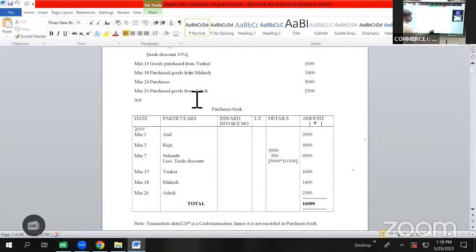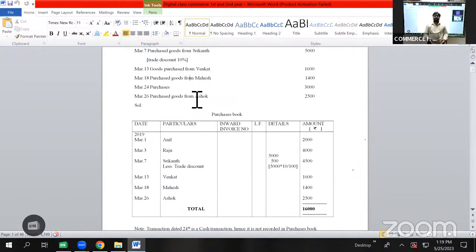Then finally we'll be doing the total for this. 2000 plus 3000 plus 4000, 5000, 6000, 10,000, 14,000 plus 2,500, 16,000. So here we'll be showing it as total 16,000. What does this mean? It means that we have purchased goods from Anil, Raju, Shrikant, Venkat, Mahesh, and Ashok, and Shrikant has given us a trade discount of 10%. So all these persons are our creditors because we have purchased goods from them on credit.